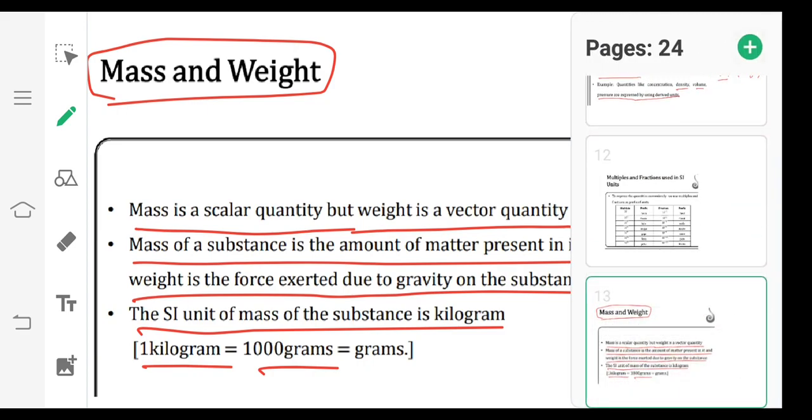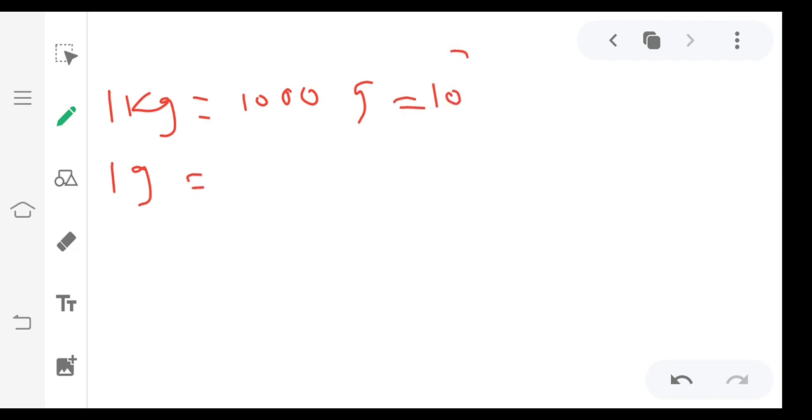Let me give more relations here. It's very important. 1 kg equals 1000 grams, which is 10 cube grams. 1 gram equals how many milligrams? 1000 milligrams. Many members will think 100 milligrams. No, that is 1000 milligrams, 10 cube milligrams. Generally gold is measured in milligrams in gold shops. So be careful, 1000 milligrams is nothing but 1 gram.